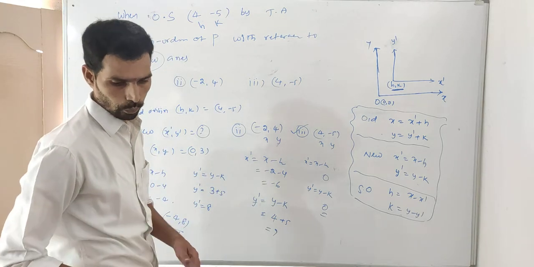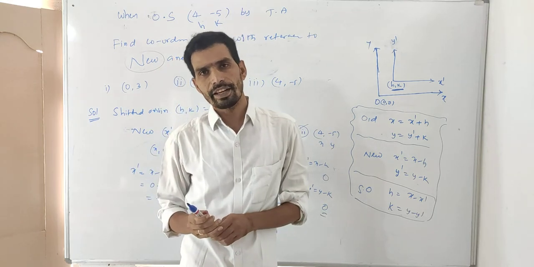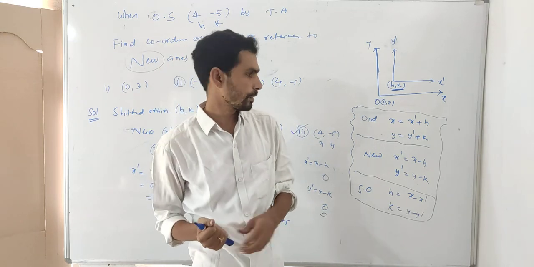Once again I will repeat here. Old means x comma y. New means x dash, y dash. Shifted means h comma k. These are the formulas.